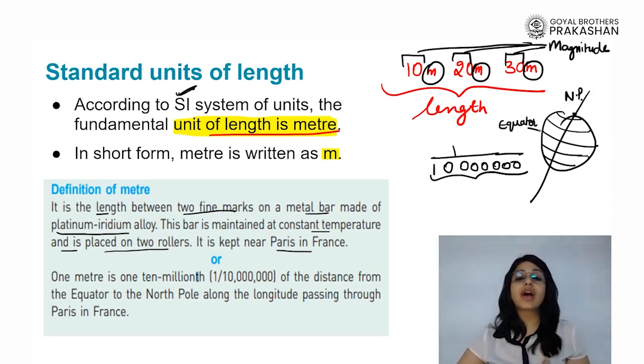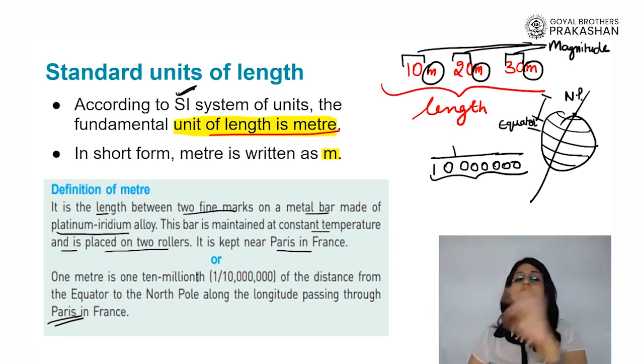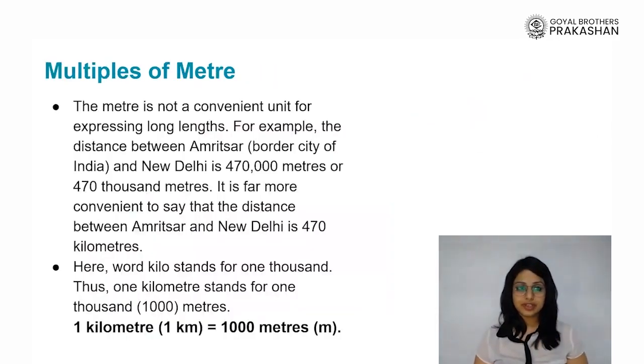So if I figure out the distance between North Pole and the equator and I find 1/10 millionth of the distance from equator to the North Pole along the longitude passing through Paris in France, we say that this is the equivalent of 1 meter. You understand how much research goes into defining such standard units, right?